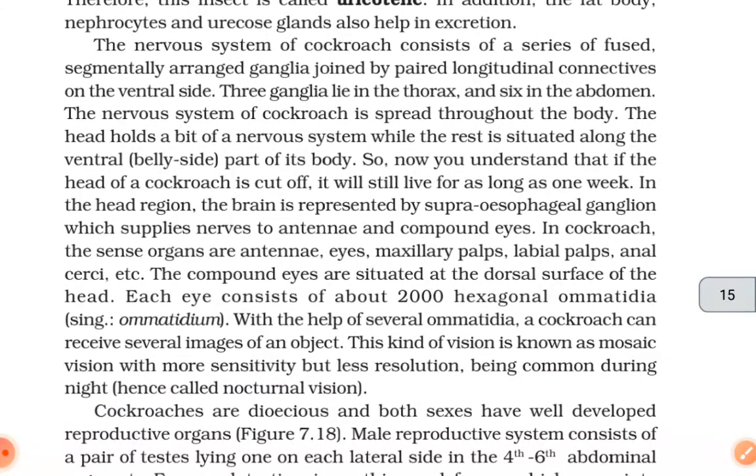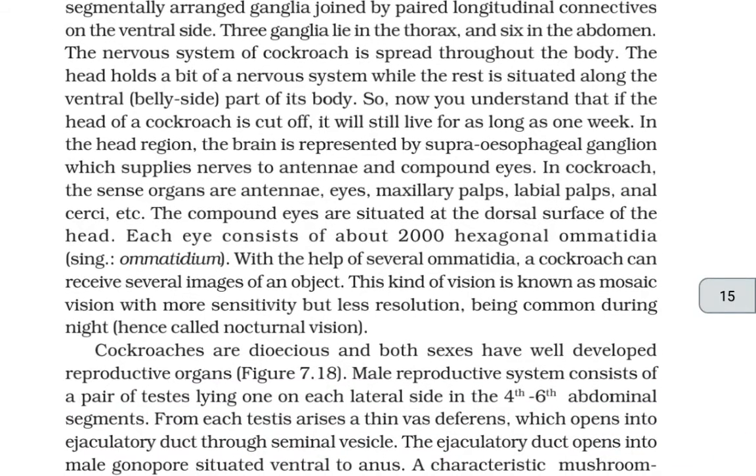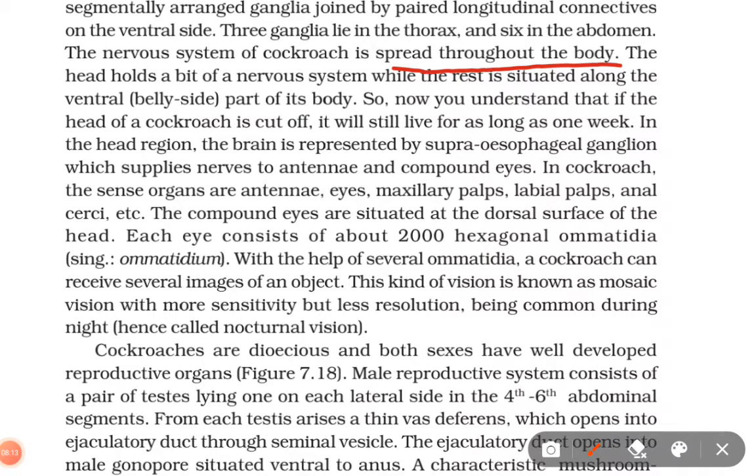The nervous system of the cockroach consists of a series of fused, segmentally arranged ganglia joined by paired longitudinal connectives on the ventral side. 3 ganglia lie in the thorax and 6 in the abdomen. The nervous system of the cockroach is spread throughout the body. The head holds a bit of the nervous system while the rest is situated along the ventral belly side of its body. So now you understand that if the head of a cockroach is cut off, it will live for as long as 1 week.